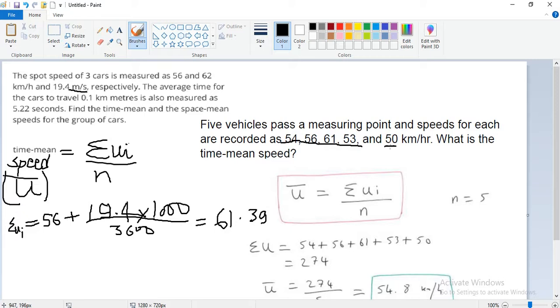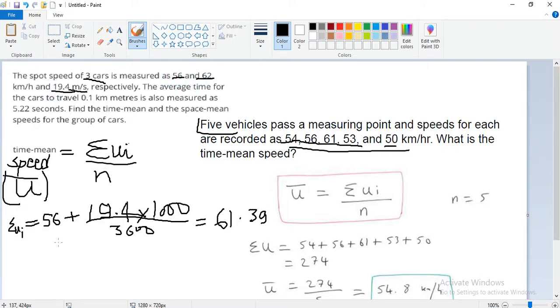Something is not correct. The average time for the car to travel 0.1 kilometer is also measured as 5.22. One is 56, one is 62, and the next one is 19.4.